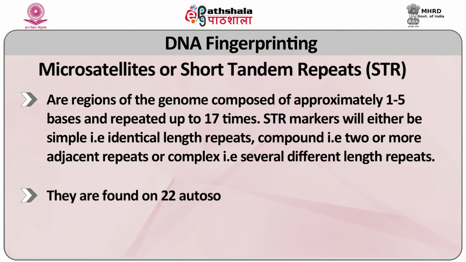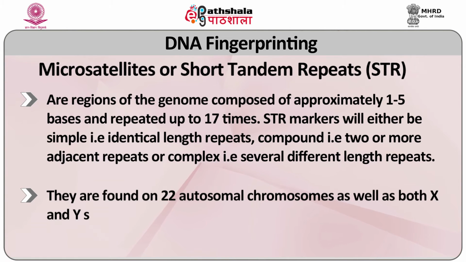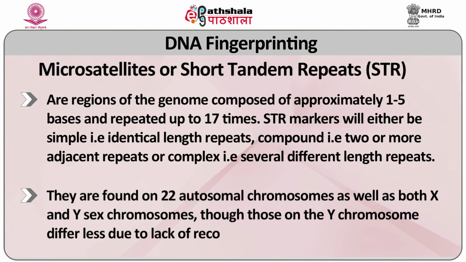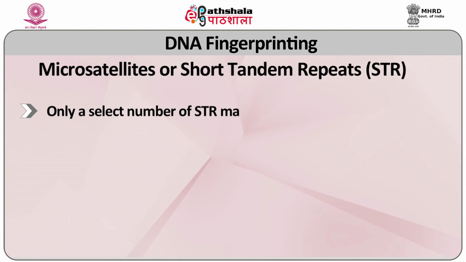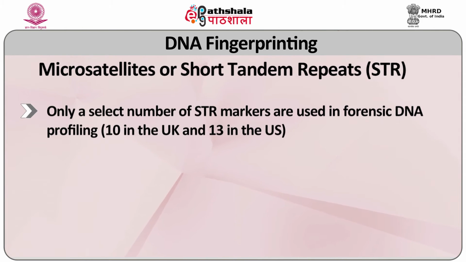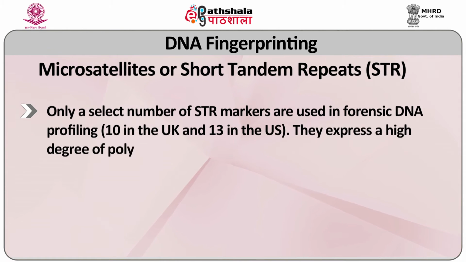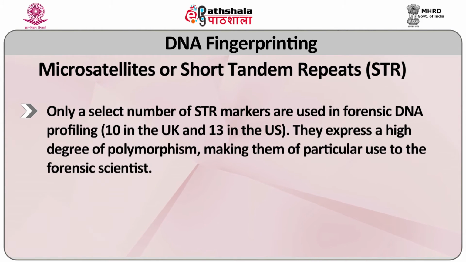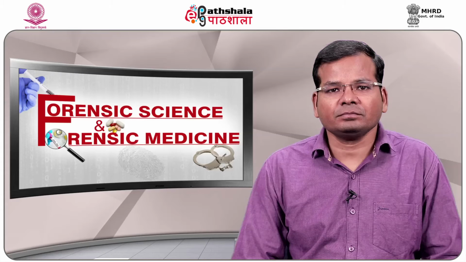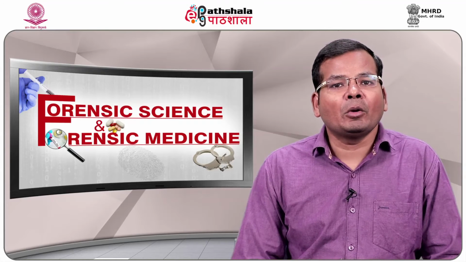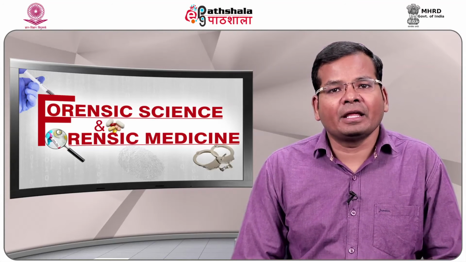They are found on the 22 autosomal chromosomes as well as both X and Y sex chromosomes, though those on the Y chromosome differ less due to the lack of recombination. Only a selective number of STR markers are used in forensic DNA profiles, 10 in the UK and 13 in the US. They express a high degree of polymorphism, making them of particular use to the forensic scientist. The variability in STRs is caused by the inaccuracy of DNA polymerase in copying the region.